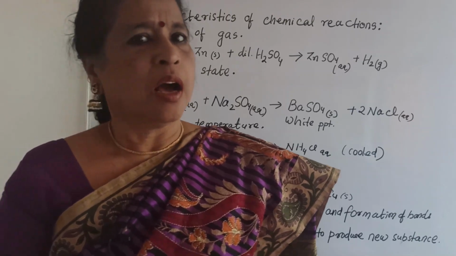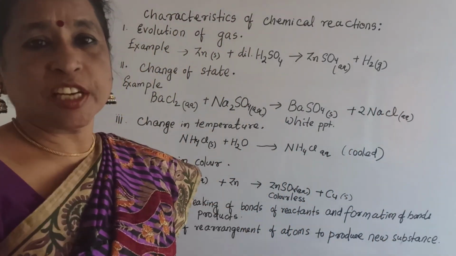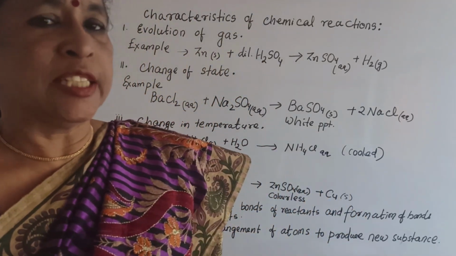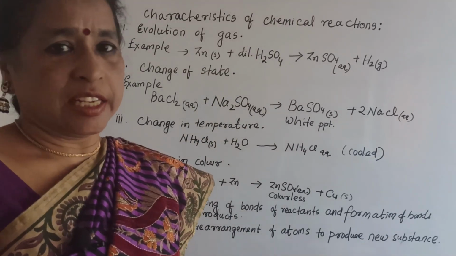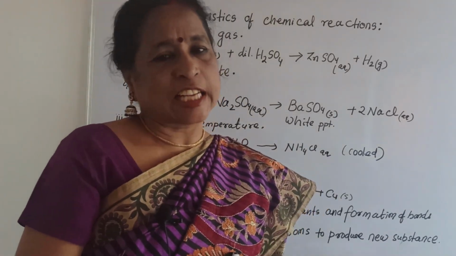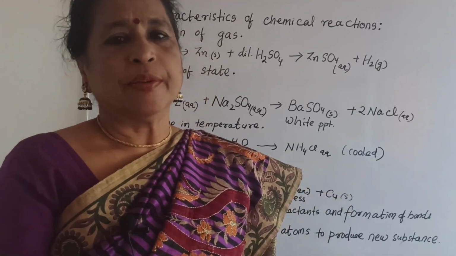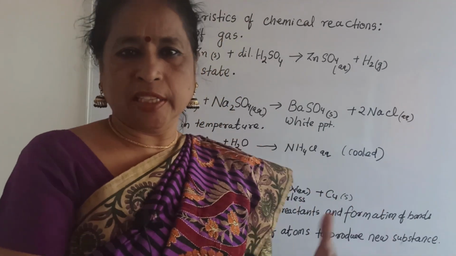I hope the first part, that is chemical change and chemical reaction and the characteristics of chemical reaction and how it takes place, is explained. I hope it is clear to you, and if you have any doubt you can comment to me where the doubt is, and I will clear it.